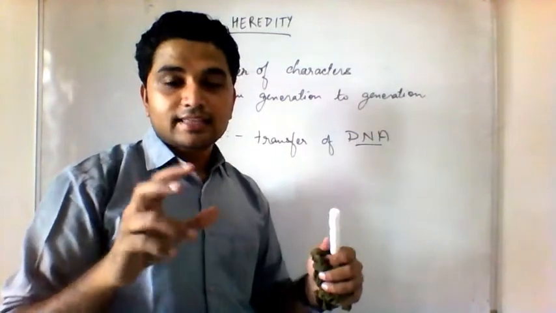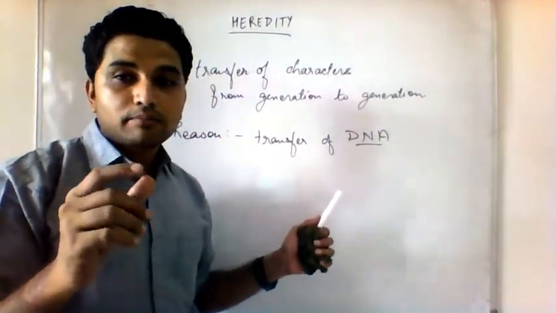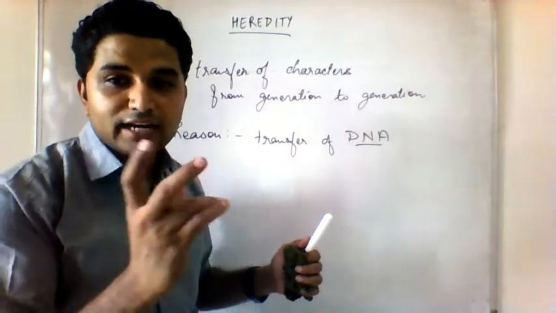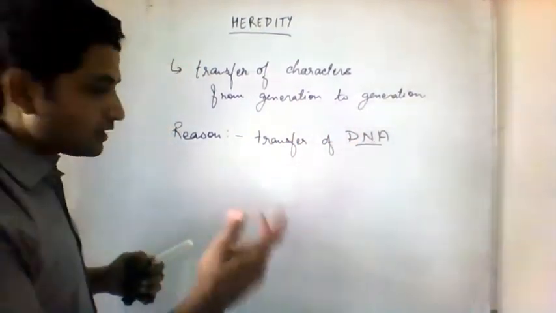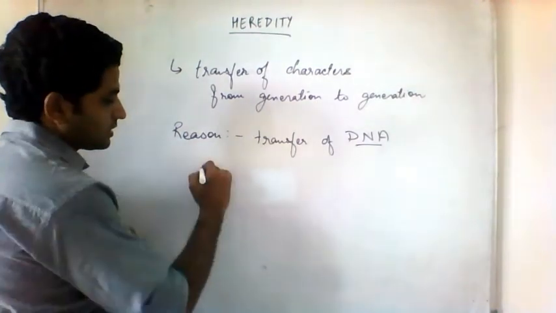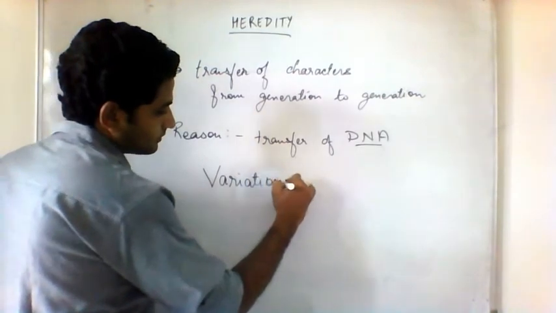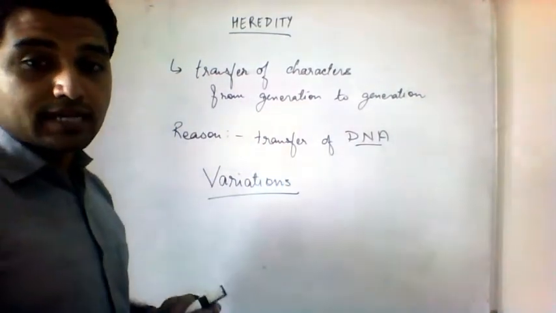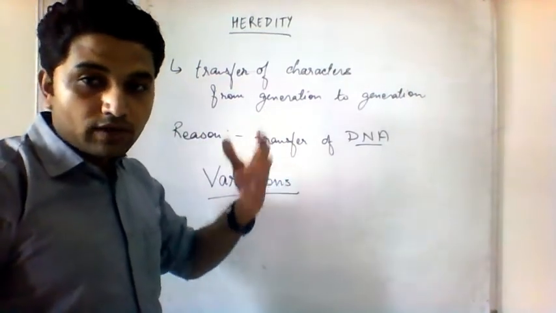So you see, there is transfer of characters through the DNA, but the majority of your characters are slightly different from your parents or from your siblings. These slight changes of characters in biology are known as variation. So we need to understand this term as well. Heredity is the transfer of characters from one generation to the other.